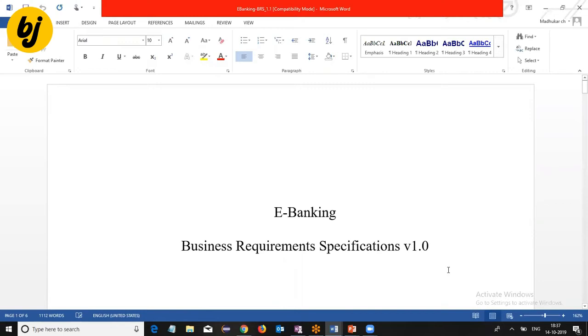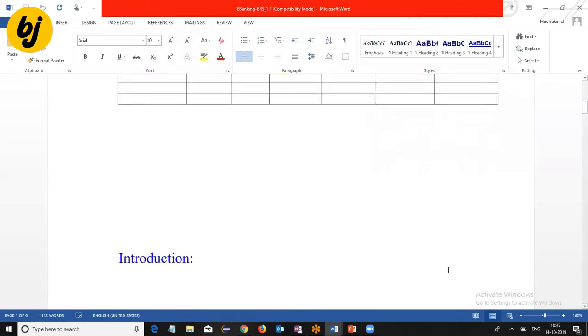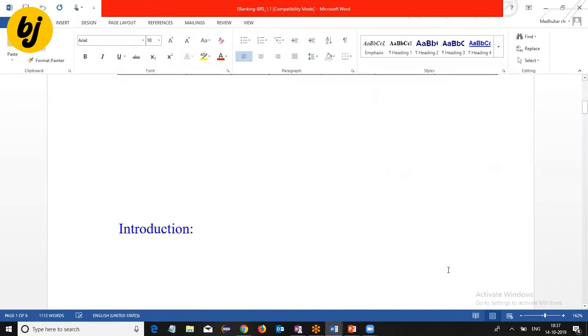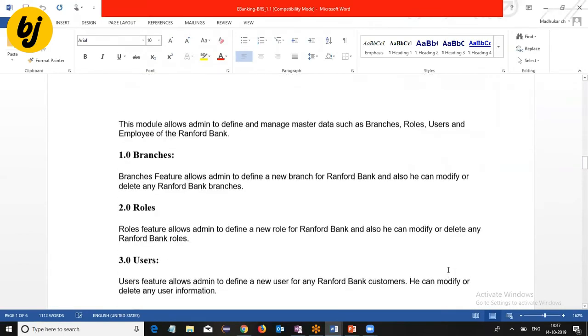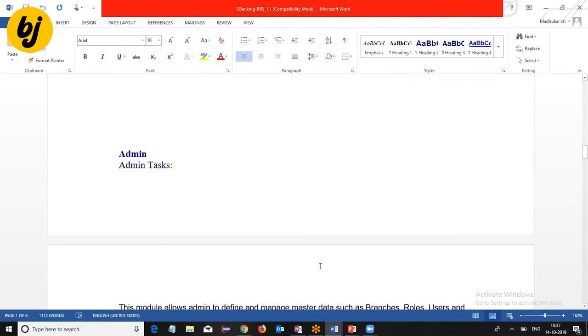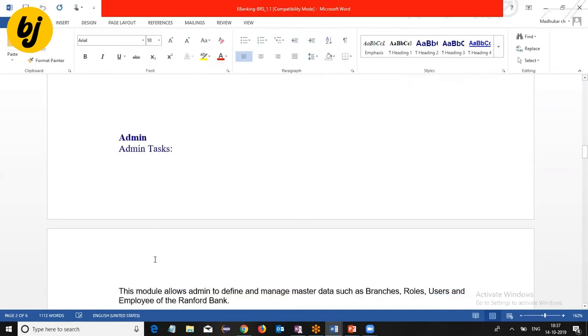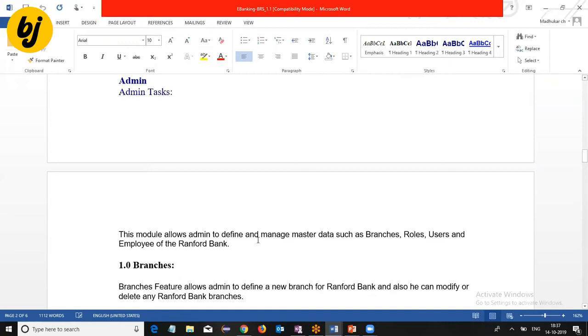That is the title. Then history, who prepared the document, and to whom we are developing the application. Now let's see a small requirement and how they describe it. Admin task. This module allows admin to define and manage master data such as branches, roles, users, and employees of the Ranford Bank.